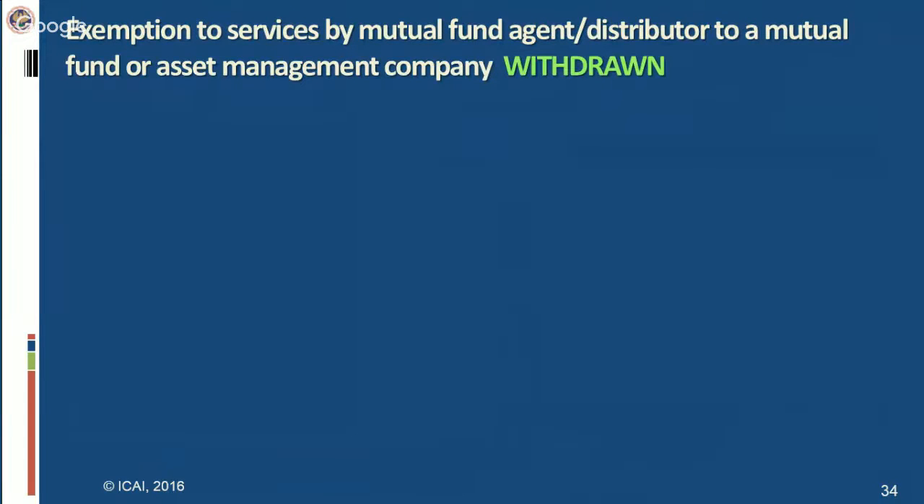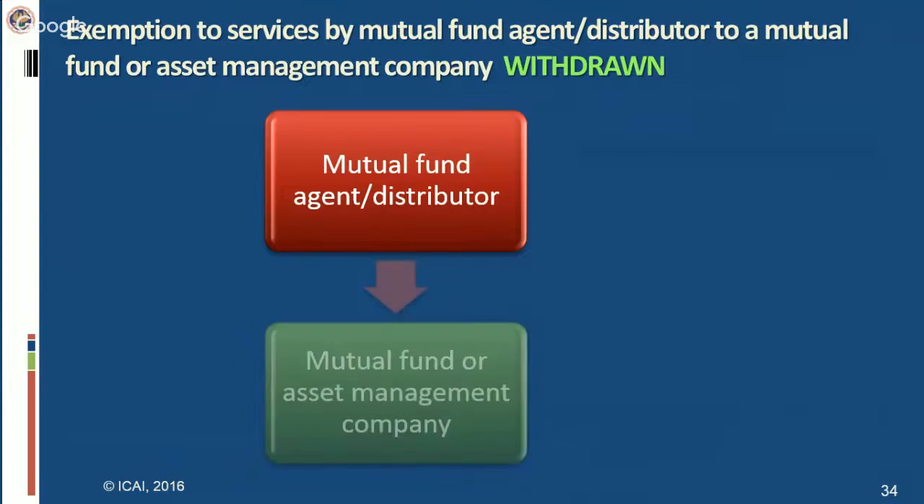Exemption to services by mutual fund agent or distributor to a mutual fund or asset management company withdrawn. Now, mutual fund agent and distributor, they provide services to mutual fund or asset management company. Mutual fund company or asset management company, what they do is they pool the funds of the people and they invest these funds in specific securities or shares, and the return is being distributed to the investors. So investors get their funds in diversified areas, diversified securities, and the technical knowledge of these mutual fund companies, or the technical skill of these mutual fund company people, they help the people to get better returns.